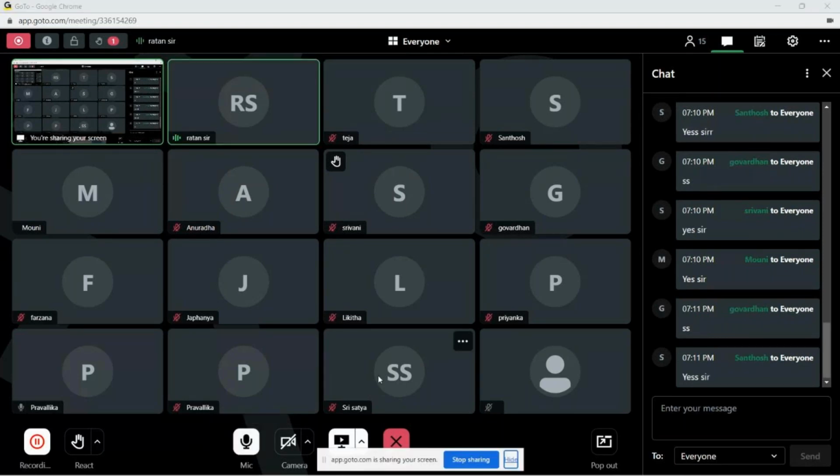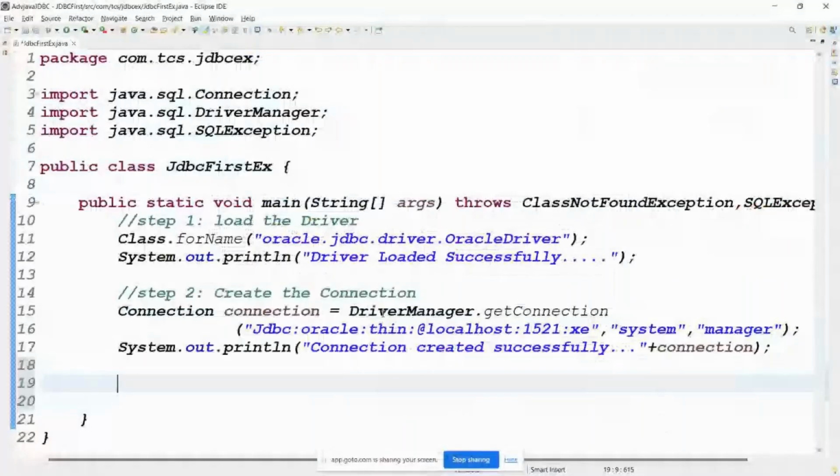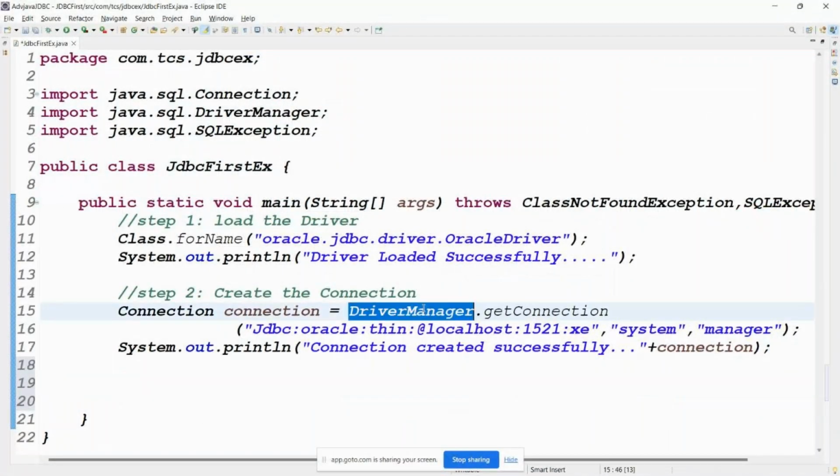Topic is what? Get the connection. So connection equal to what? DriverManager.getConnection. Expecting how many arguments? Three arguments: URL, username, password. Connection created what? Successfully, connection is ready, right?